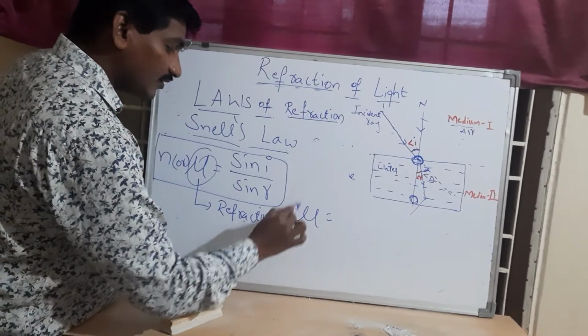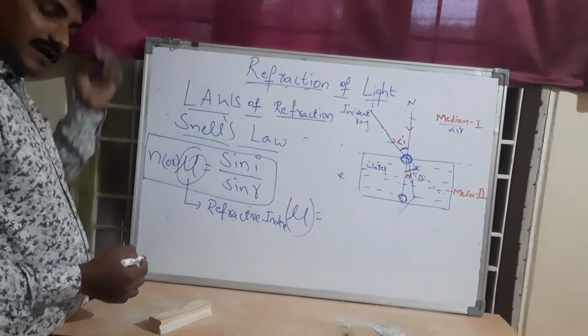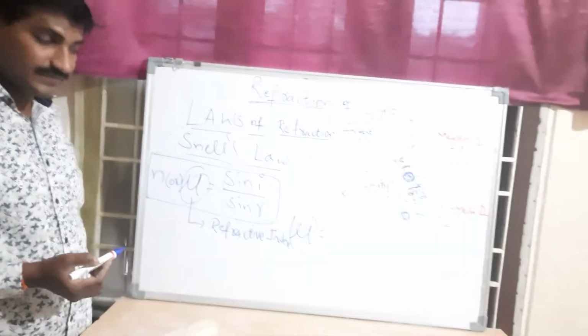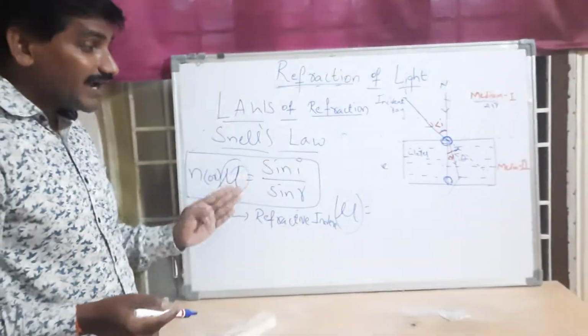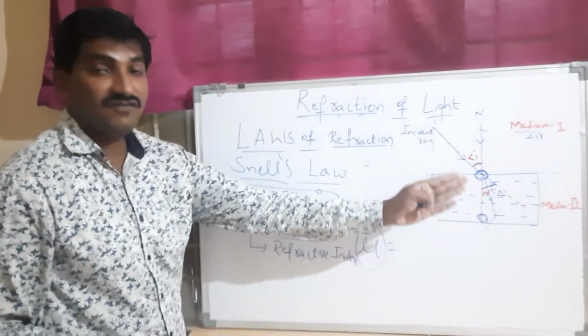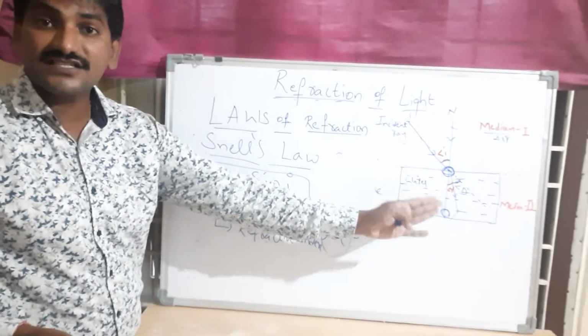When we talk about the refractive index, mu equals the ratio of the sine of the angle of incidence to the sine of the angle of refraction, as well as the other way, in terms of the velocity of light. Why does refraction take place? Because of the change in the velocity of light. Because of the change in the medium, there is a change in the velocity of light.